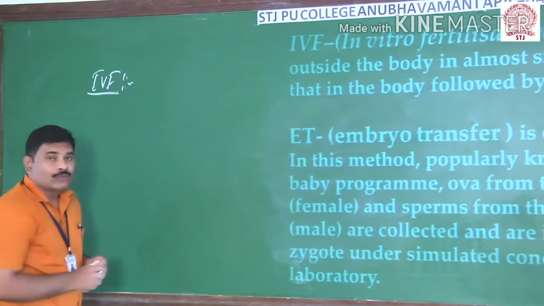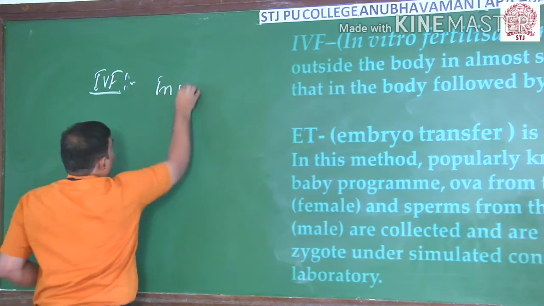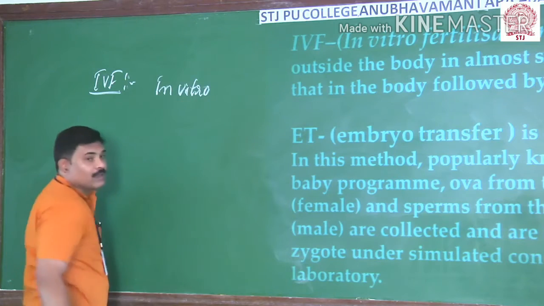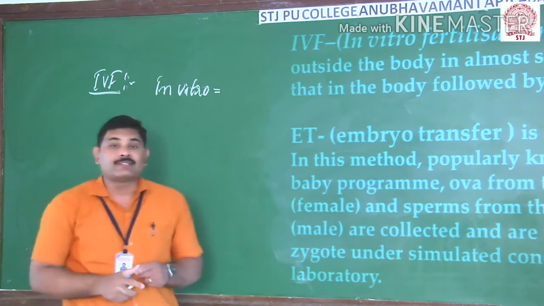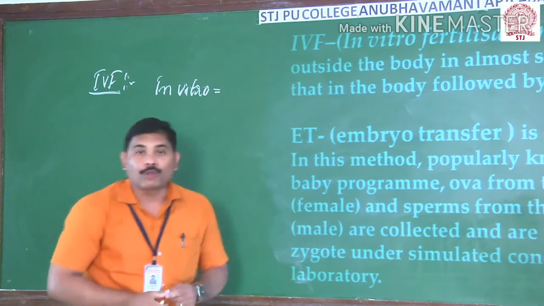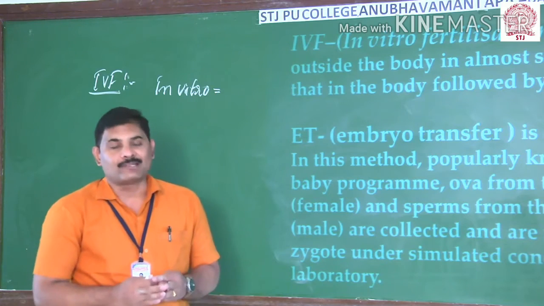Here I'd like to give you the technical meaning of the word in vitro. This means that if any kind of fertilization takes place outside the body of a living organism, then it is known as in vitro fertilization.